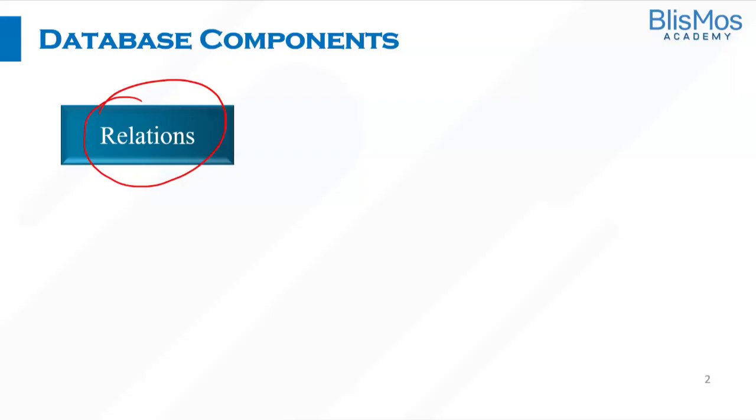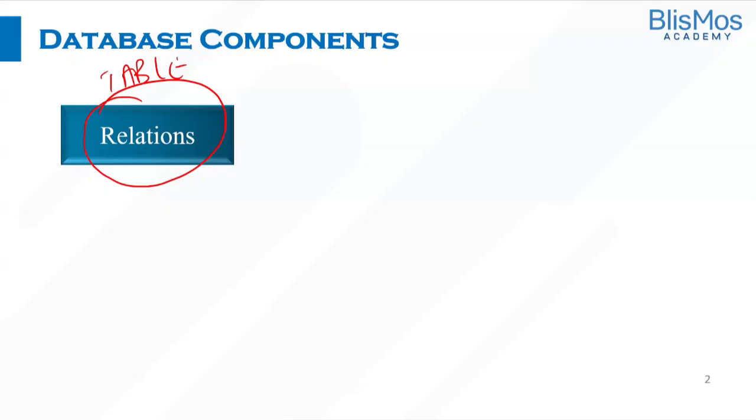No. In this context, we are talking about the database components. When I say relation here, I'm talking about the table. Yes, tables are connected, and that is a relationship. But in the context of the database component, relation means a table.